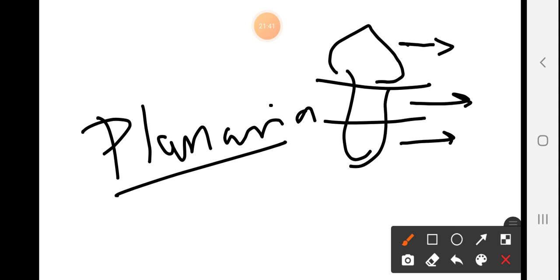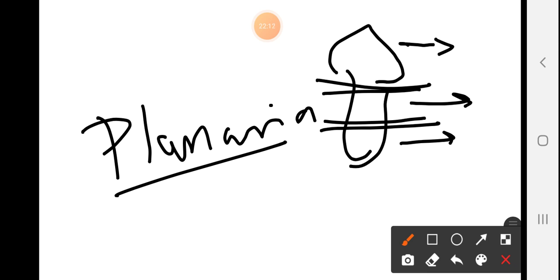But it is still a matter of question whether planaria reproduces by asexual reproduction or not, because this cut is not natural. This cut takes place by accident, or suddenly it gets broken sometimes. So by this method this planaria gets reproduced, this planaria gets developed.